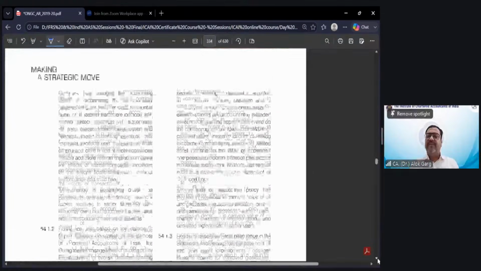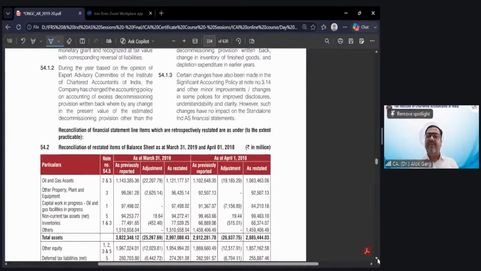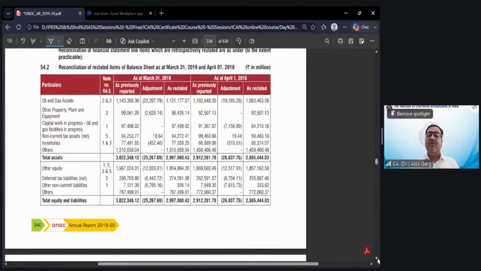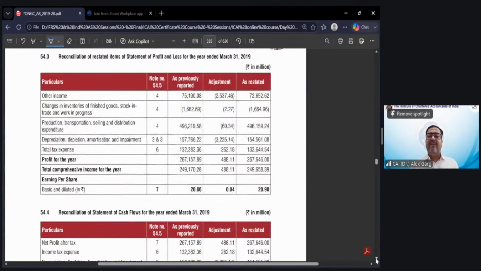Okay, they have restated the comparative number, given the third balance sheet, and they have also disclosed the reconciliation of last year's balance sheet and the opening of last year's balance sheet: previously reported number, adjustment, restated number, right? And they have explained all the adjustments in the notes. Likewise in the P&L they have also explained what was the last year already reported P&L, what is the adjustment, what is the restated number. They have explained this adjustment.